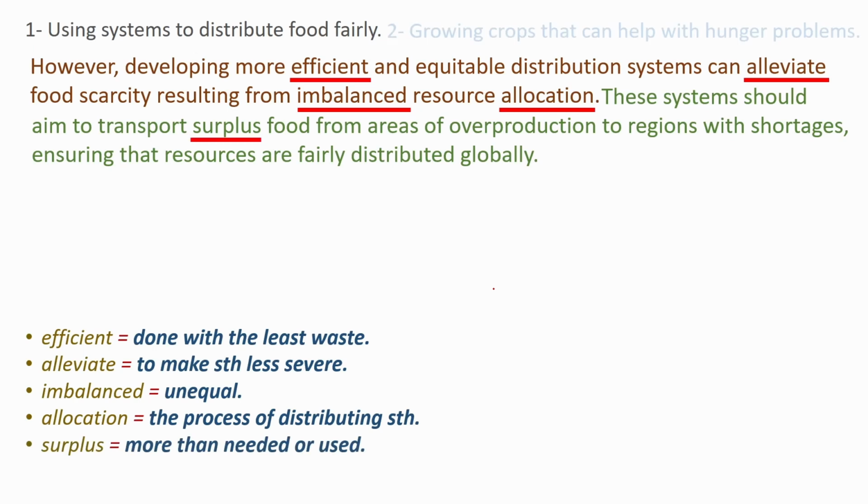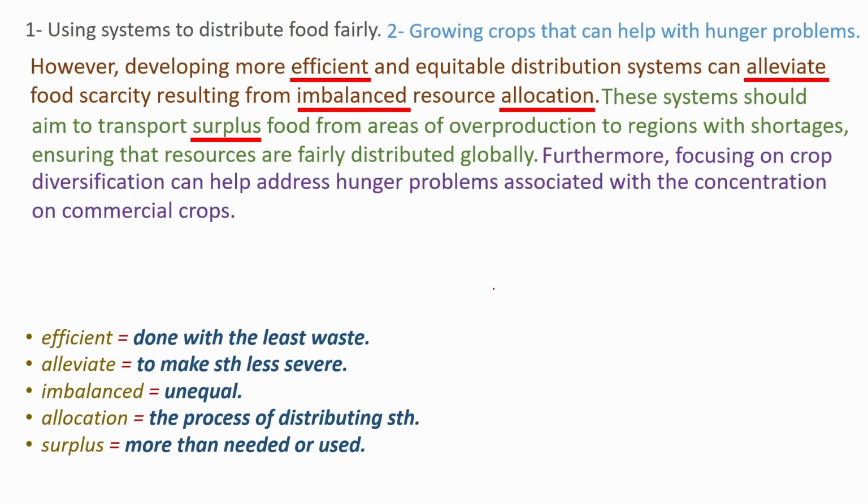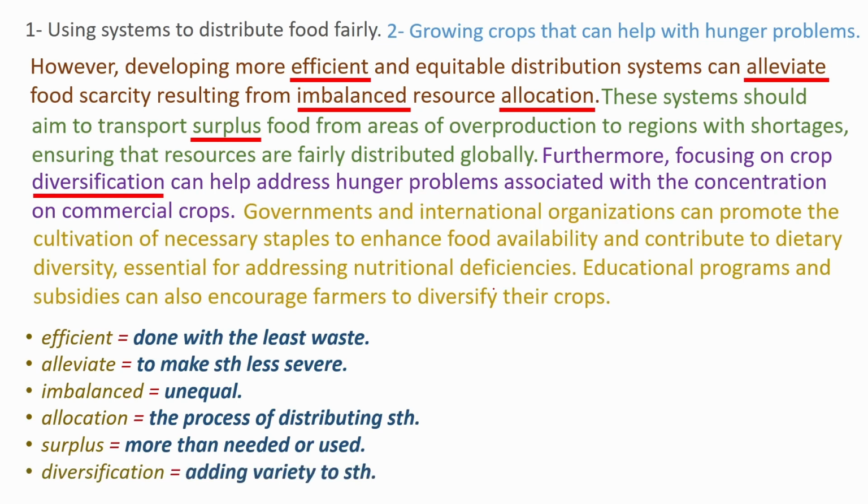Now, the second one, growing crops that can help with hunger problems. Furthermore, focusing on crop diversification can help address hunger problems associated with the concentration on commercial crops. Diversification, adding variety to something. Now I need to explain what I mean by that. Governments and international organizations can promote the cultivation of necessary staples to enhance food availability and contribute to dietary diversity, essential for addressing nutritional deficiencies.